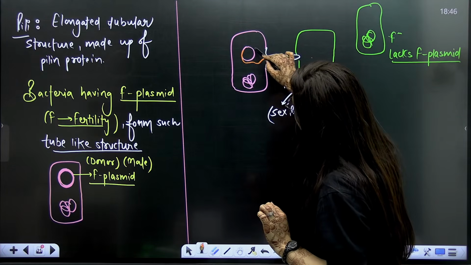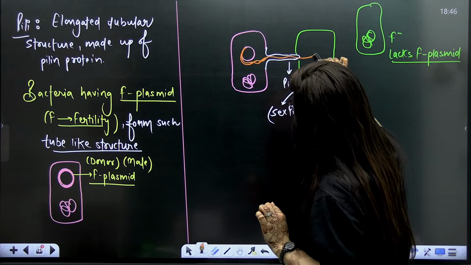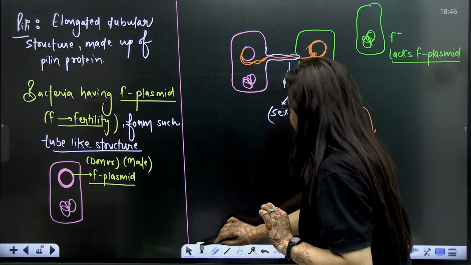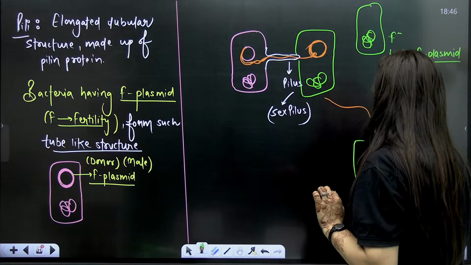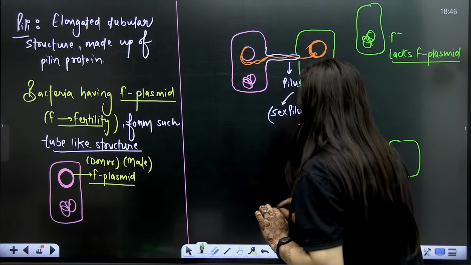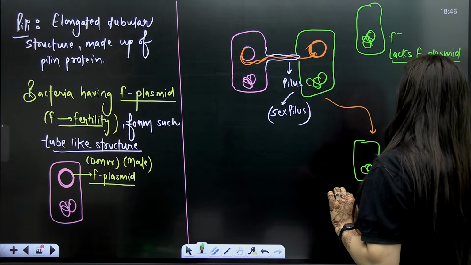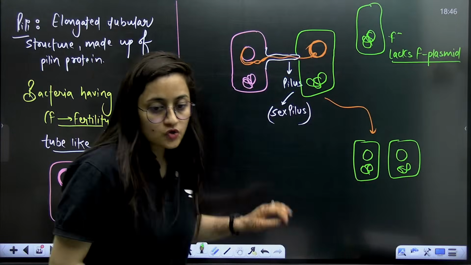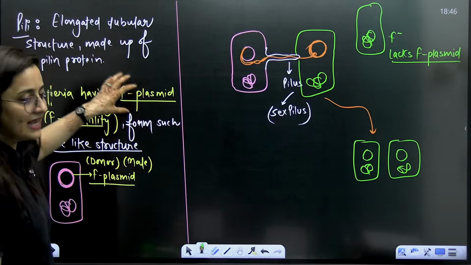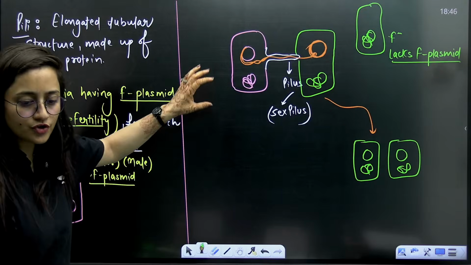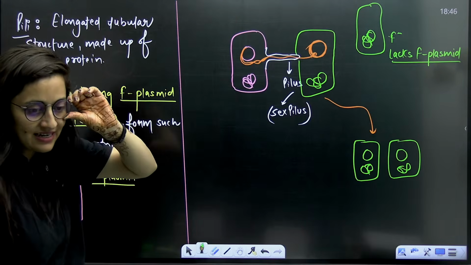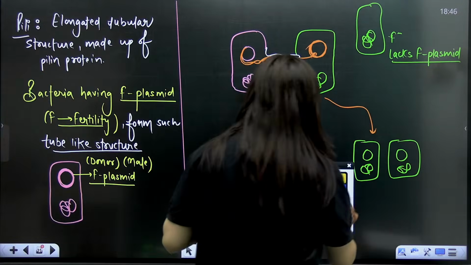Now this plasmid will replicate, this will divide, and finally the plasmid will be passed to this cell as well. So by the end, you will see two bacterial cells. Now they both will have the F plasmid. That's how this pilus, this conjugation tube, will help here. This is something you need to keep in your mind. Is that clear?